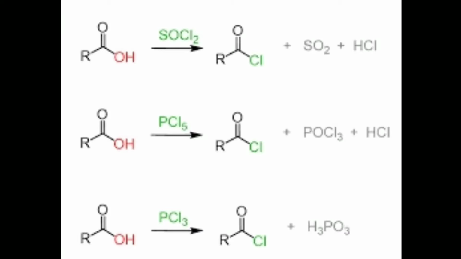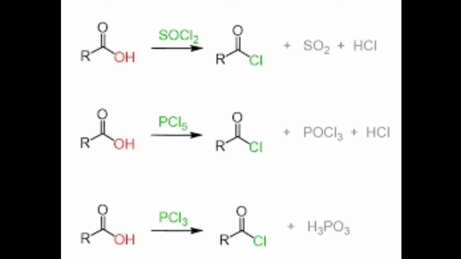Thionyl chloride, that is SOCl2, is preferred because the byproducts formed are in gaseous state, so they can easily escape from the reaction mixture. In this reaction, the OH group of COOH is replaced by Cl.